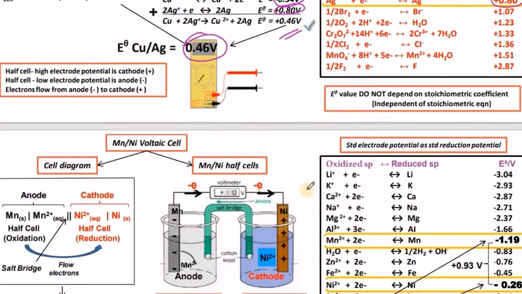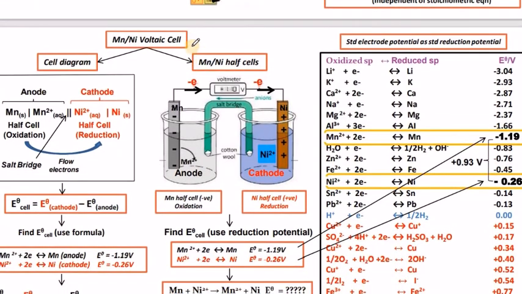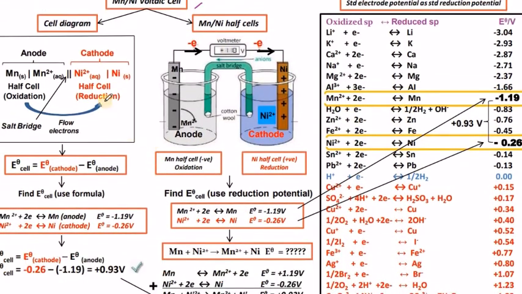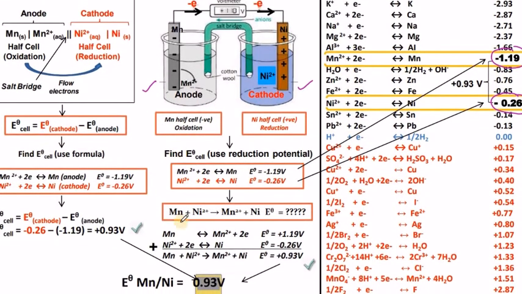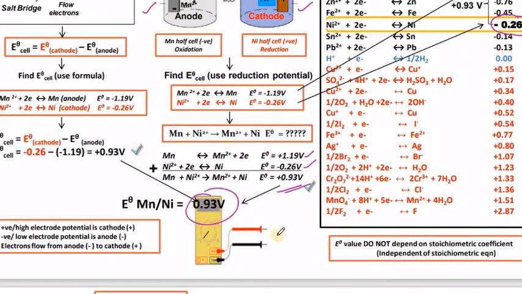Let us move on to the manganese and nickel voltaic cell. How is it calculated here? The manganese value from the standard hydrogen electrode we have got is minus 1.19 and nickel is minus 0.26. The bigger value is nickel, so nickel is taken as cathode and manganese is taken as anode. Once the manganese oxidation potential value, plus 1.19, is added to nickel's reduction potential value of minus 0.26, we got 0.93 volts for the manganese nickel voltaic cell.